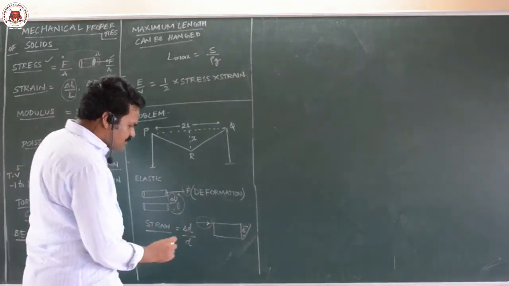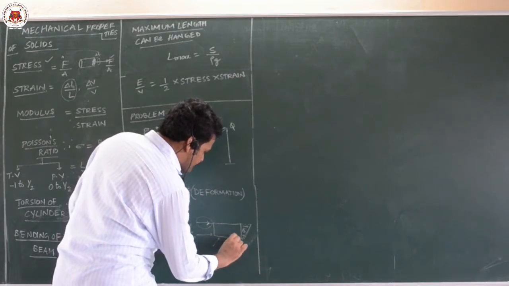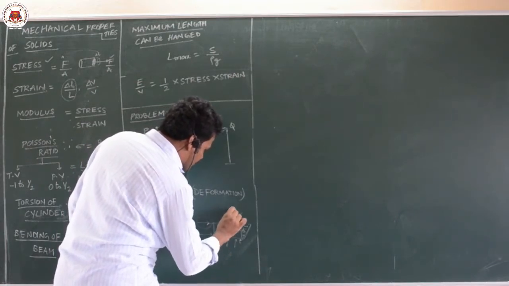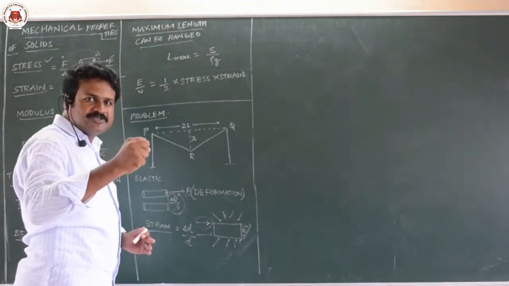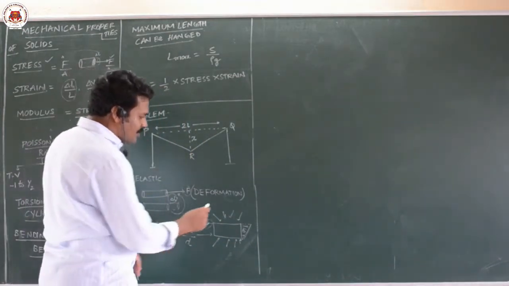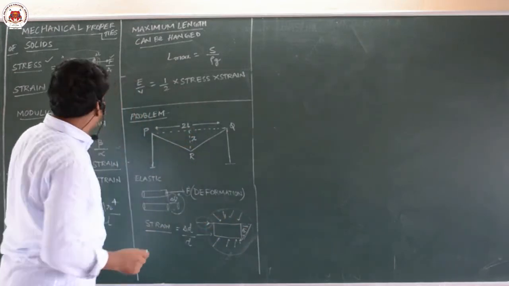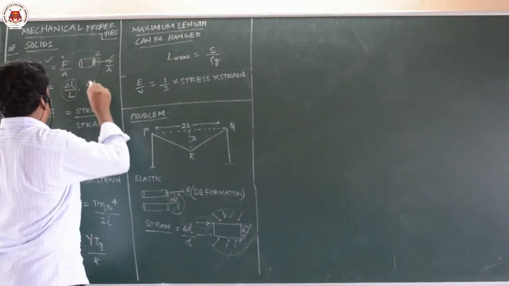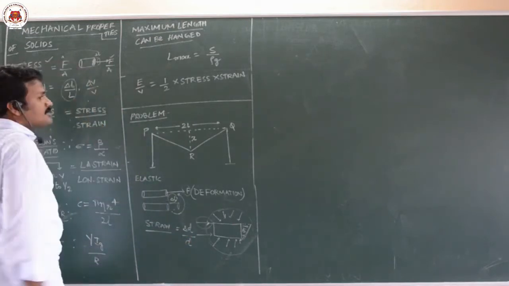Bulk stress means you apply force from all sides. Let us take a rubber ball, you apply force from all sides and shrink it, that is called bulk strain. The stress which is going to decrease the volume is called bulk stress.